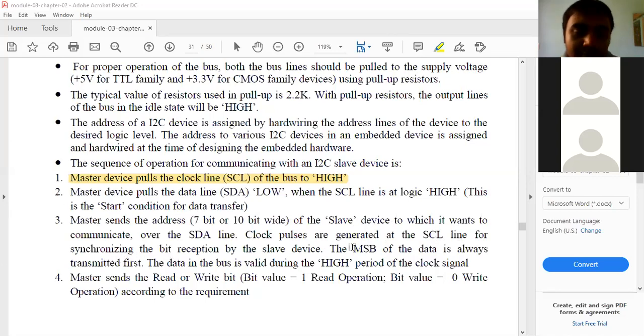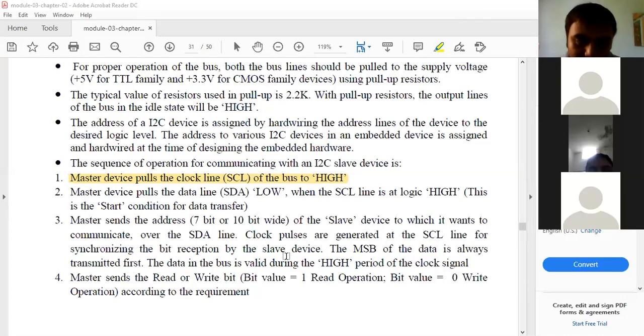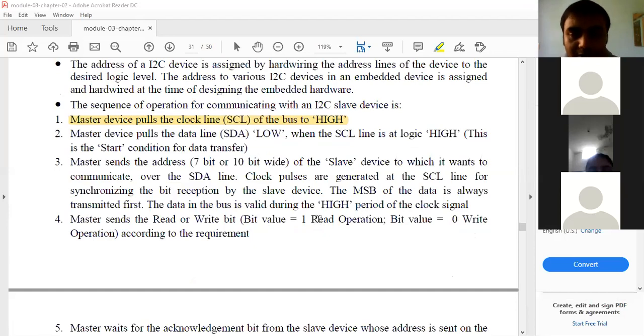For example, if I am sending 10111, whether it is data or the address, the corresponding clock signals are generated and also transmitted. The MSB of the data is always transmitted first, so it is MSB first. The data on the bus is valid during the high period of the clock signal. Okay, the data is valid as long as that clock signal is high.